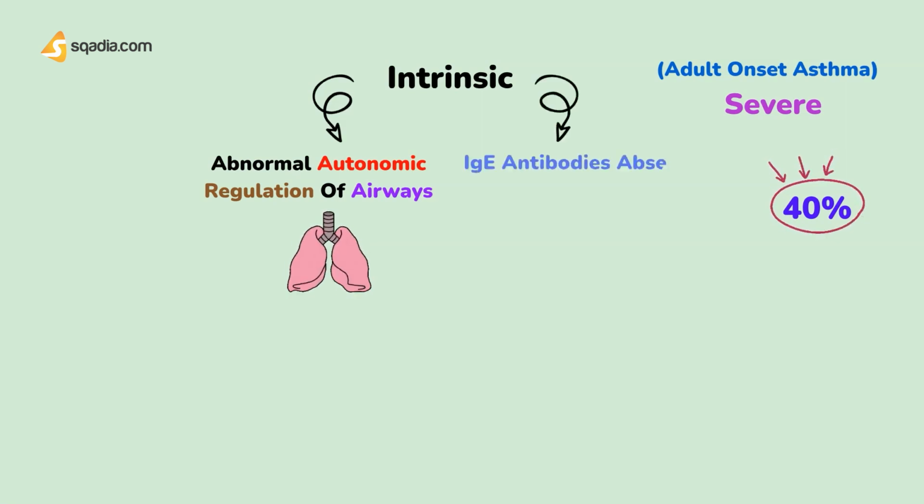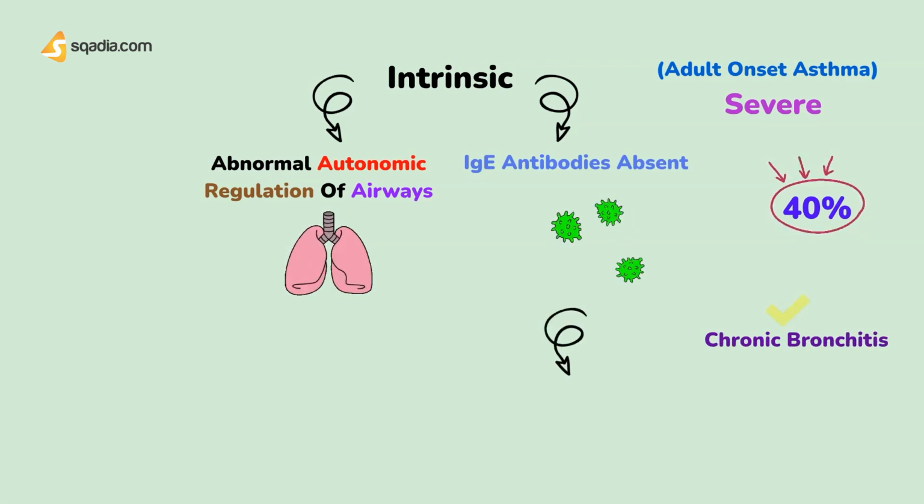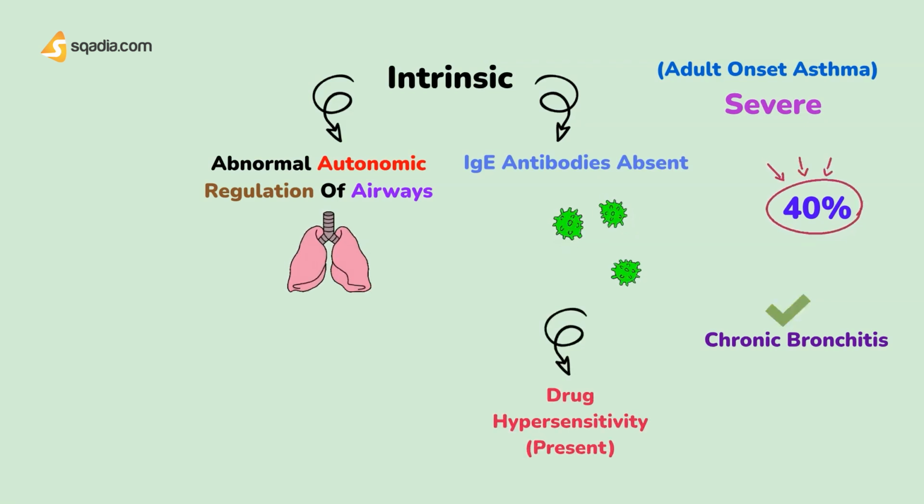The predisposition to form IgE antibodies is absent, and it is also associated with COPD, chronic obstructive pulmonary disease, known as chronic bronchitis. Drug hypersensitivity is present in intrinsic asthma, whereas in extrinsic asthma, it is absent.